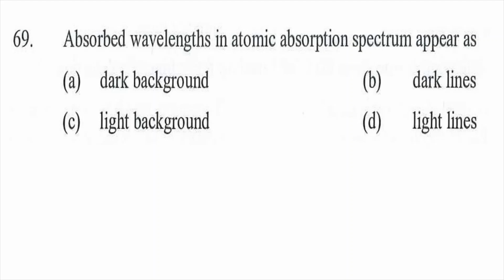Question 69. Absorbed wavelength in atomic absorption spectrum appears as: option A, dark background, option B, dark lines, option C, light background, option D, light lines. So option B will be the right answer, dark lines.